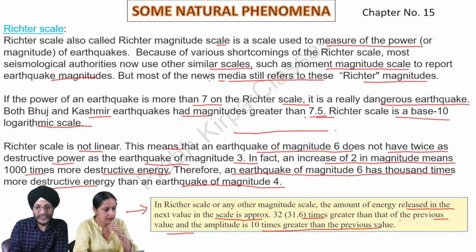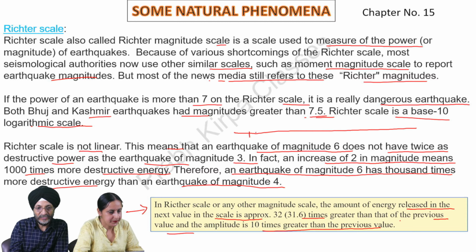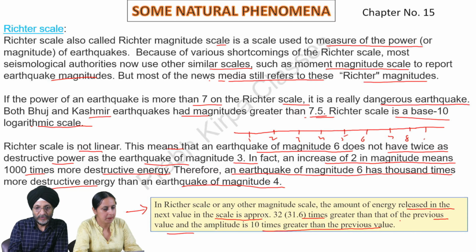Suppose this is the Richter scale, and these are the 10 points: 1, 2, 3, 4, 5, 6, 7, 8. These are the 10 points on the Richter scale.